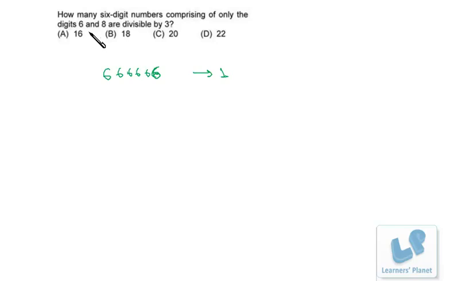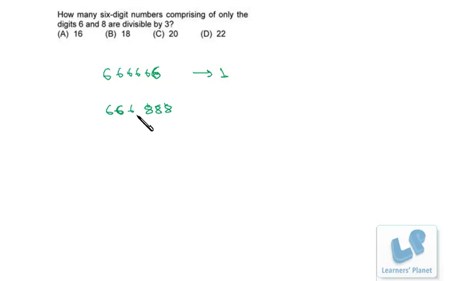Similarly, for other combinations, if we have three 6's, then it will be divisible by 3, right? And if we have three 8's, then it will also be divisible by 3, because three 8's means the sum will be 24. If 24 is divisible by 3, the entire number is divisible by 3, right? So 666 and 888 are also divisible by 3.